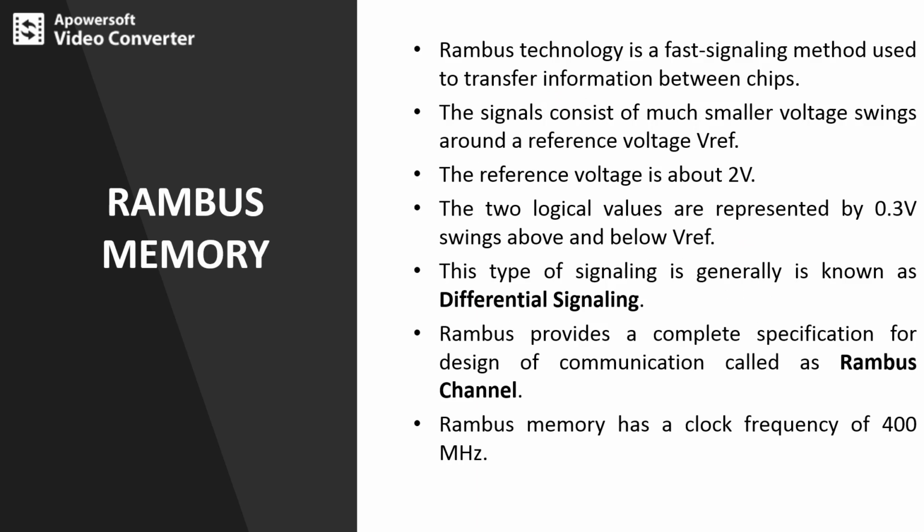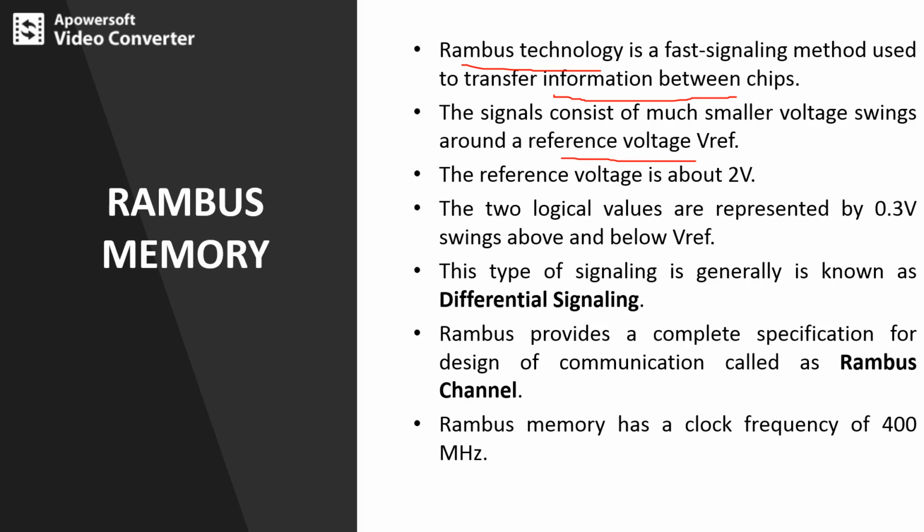Next we'll take RAM bus memory. RAM bus technology is a fast signaling method used to transfer information between chips. The signals consist of much smaller voltage swings around a reference voltage.